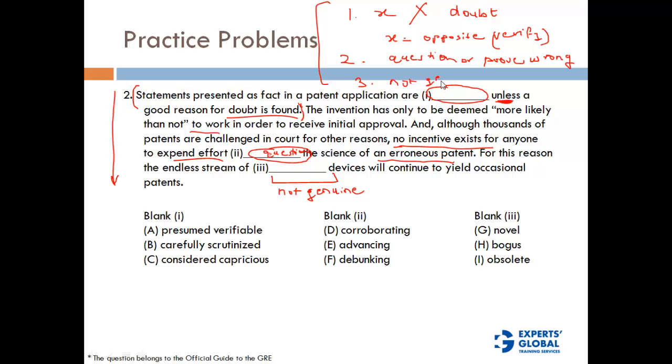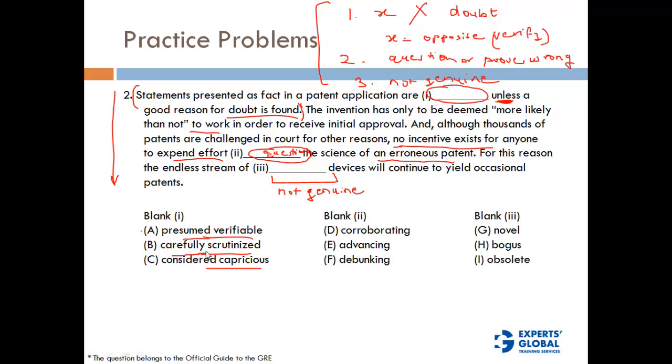So let's look at what options we have for the first one. We are looking for something opposite of verify. Presumed verifiable, carefully scrutinized, considered capricious. Statements presented as fact in a patent application are presumed verifiable unless a good reason for doubt is found. So presumed verifiable goes in this context because what we are saying is, I am assuming that it is verifiable. I am not going to verify that unless I have a doubt, right? This is what the patent office is saying. So this goes in the context.